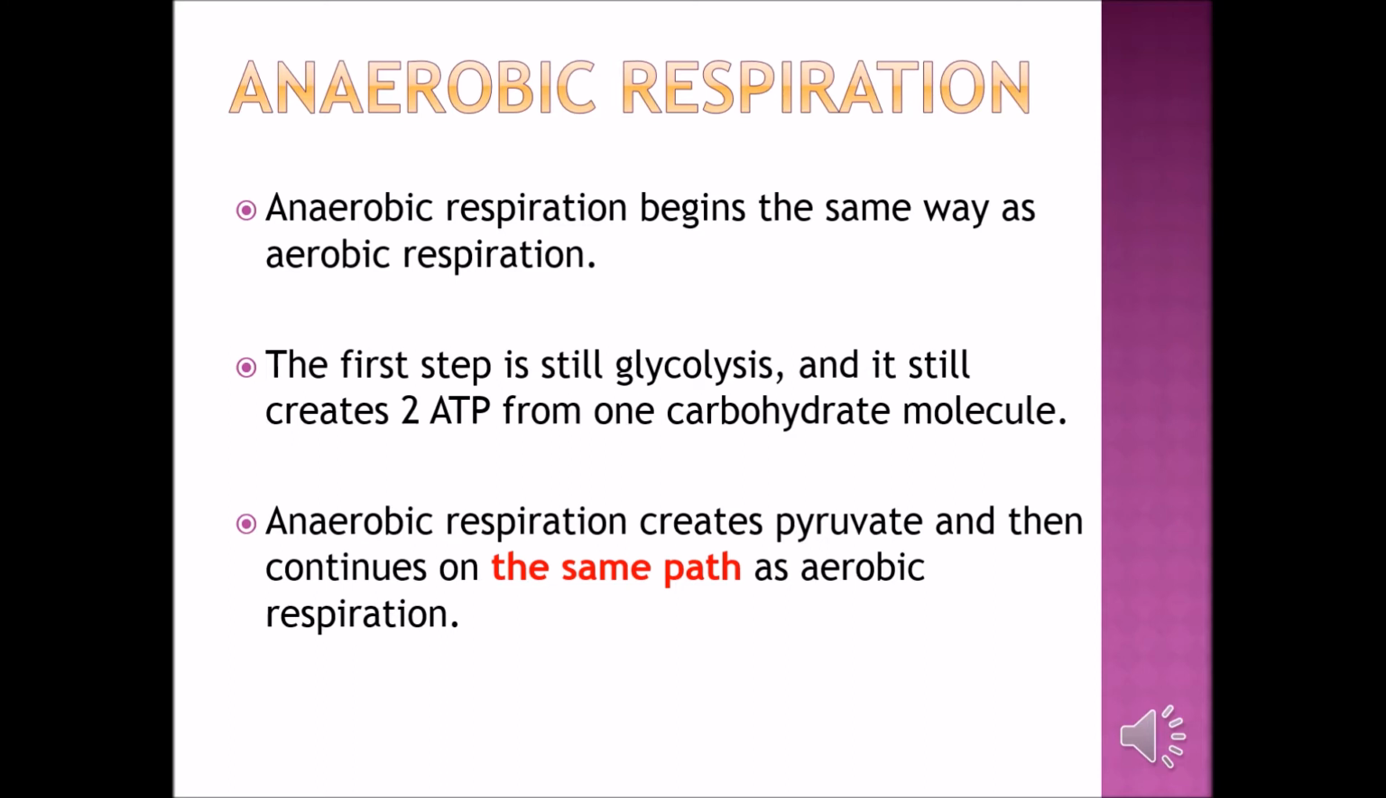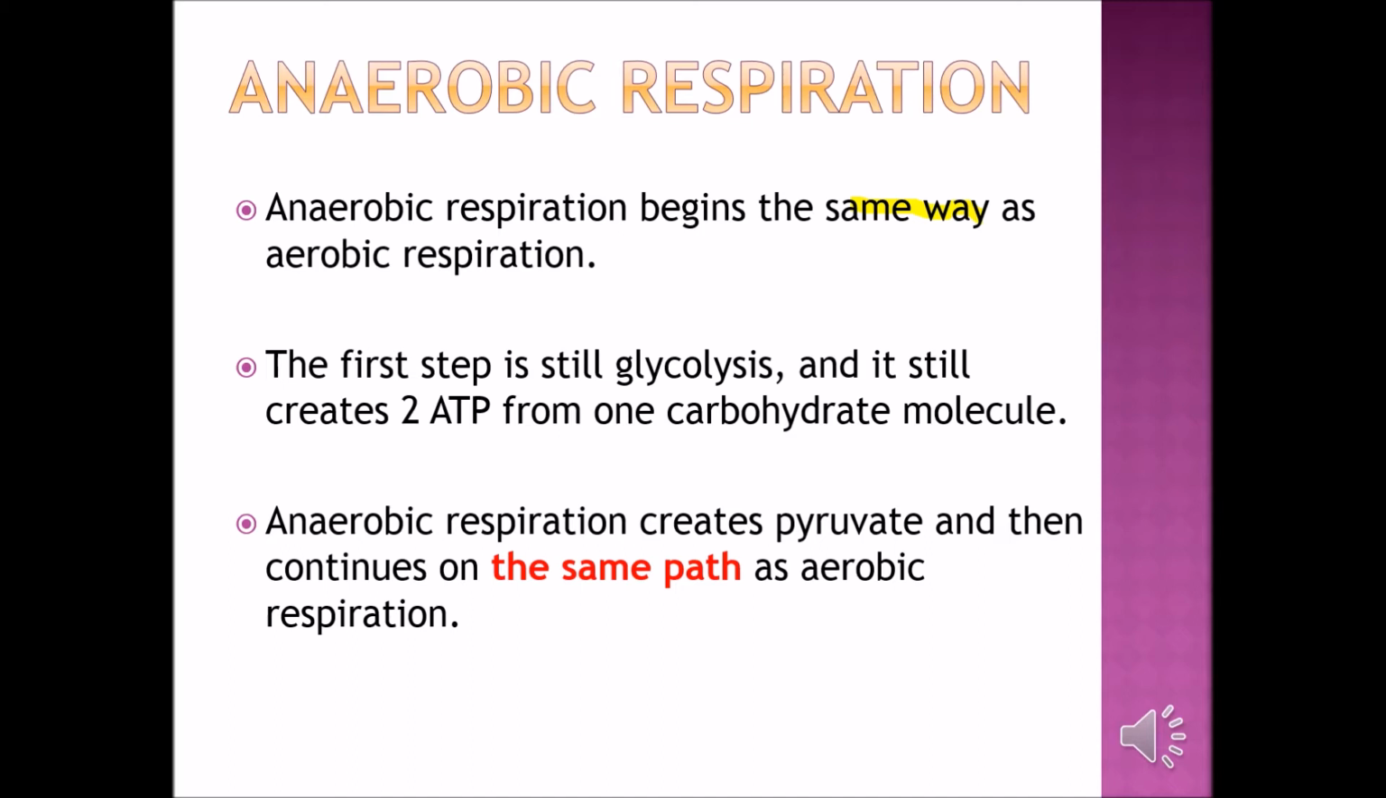Now, what is anaerobic respiration? As I mentioned previously, anaerobic begins the same way as aerobic. That means you start with glucose, then break down into pyruvate, then enter the Krebs cycle, and then the electron transport chain. The first step is still glycolysis, so you can read here. Anaerobic will create pyruvate, the same, and then continue the same path as aerobic respiration.